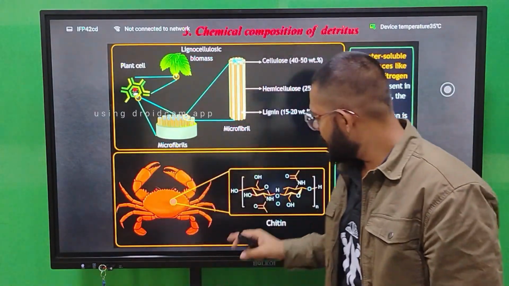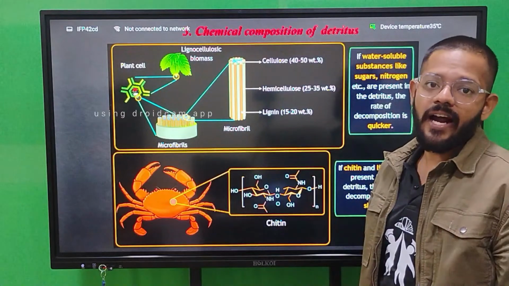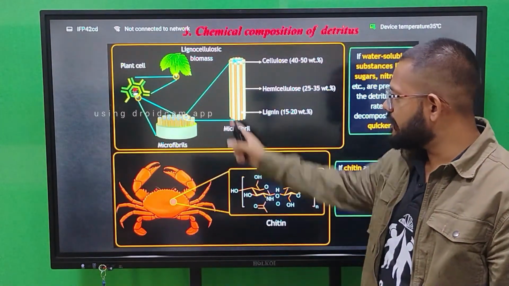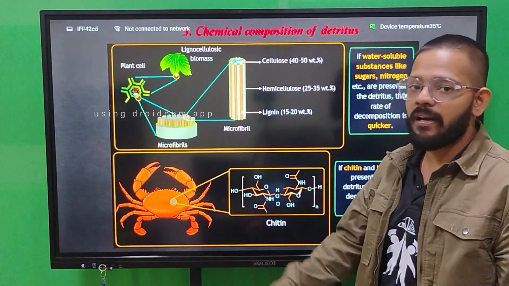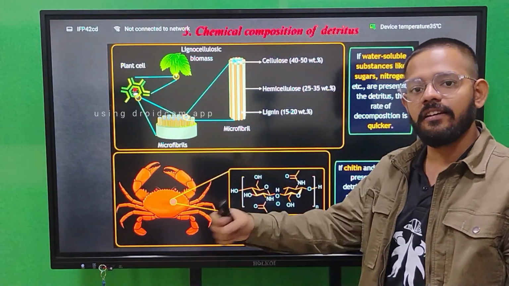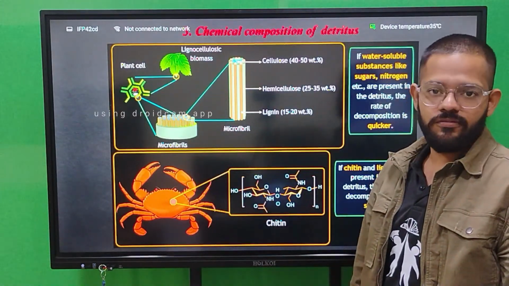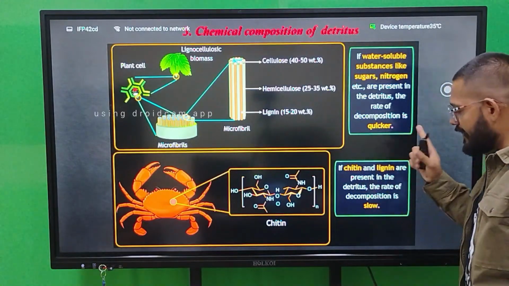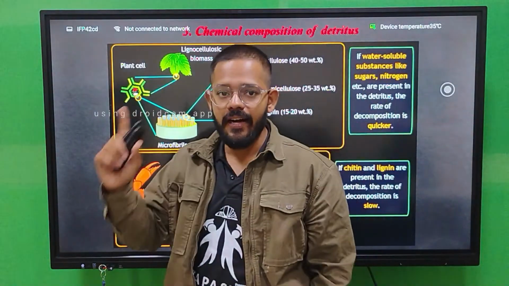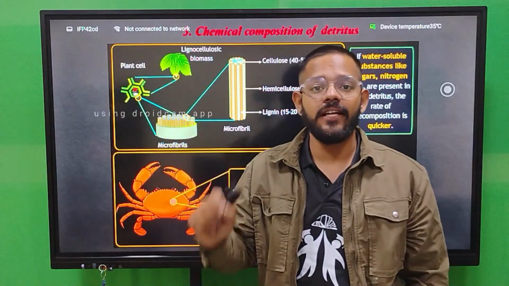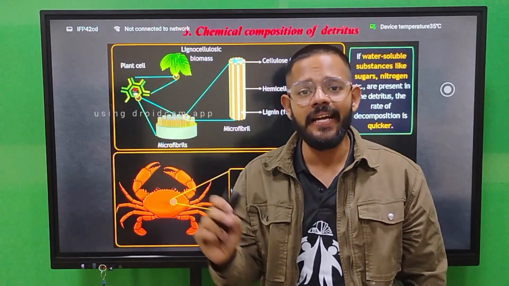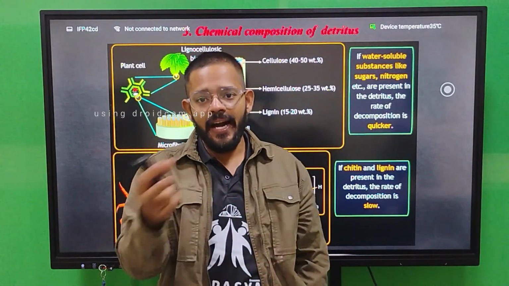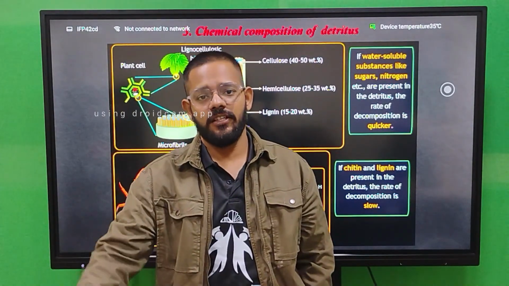What is the reason? Chitin and lignin are very complex molecules. They are not easily degradable, while the others are water soluble. Simple water can come and dissolve everything and destroy it, but this is waterproof. Water does not come and degrade it. So an organism which has chitin and lignin, that detritus, the dead body, takes time for decomposition, while an organism body made up of water-soluble materials like carbohydrate and nitrogen will degrade faster, at a fast rate.